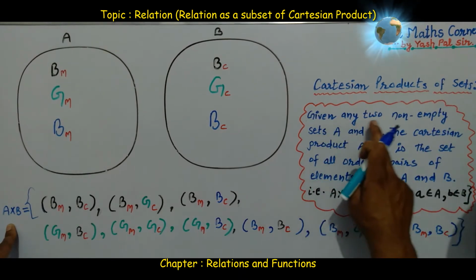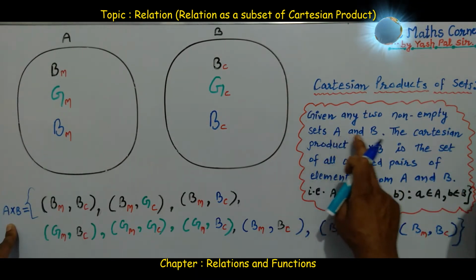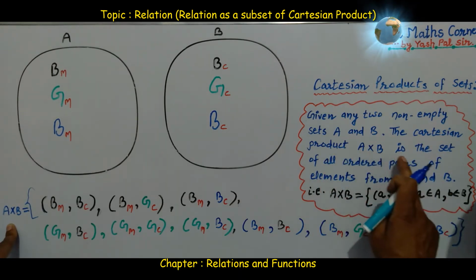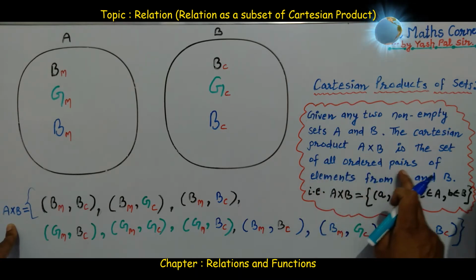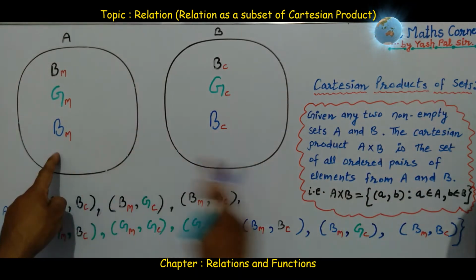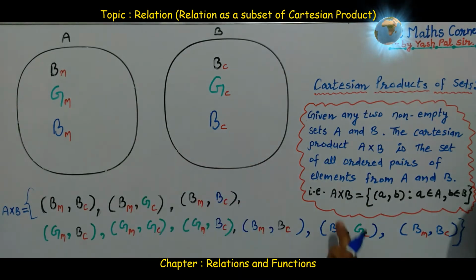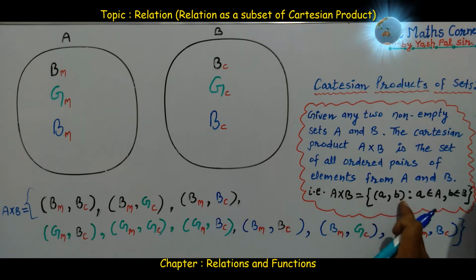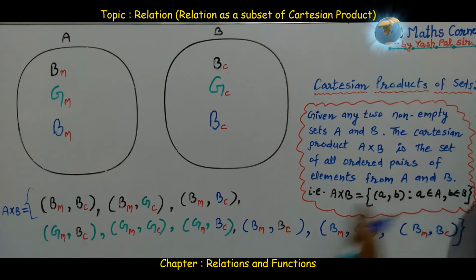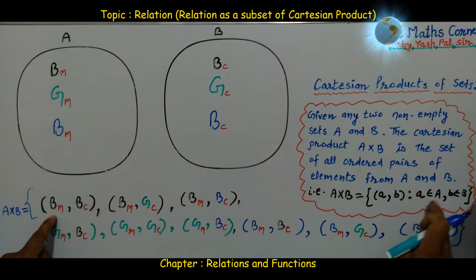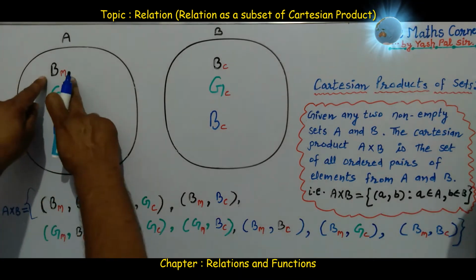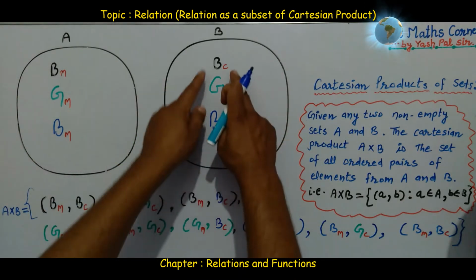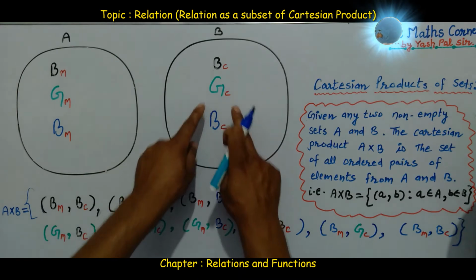Given any two non-empty sets, set A and set B, the Cartesian product A cross B is the set of all ordered pairs of the elements of set A and elements of set B. That is, A cross B is equal to the set of ordered pairs A comma B, where the first element belongs to set A, here first elements mean black marker, green marker, blue marker, and second elements belong to set B, they are black cap, green cap and blue cap.